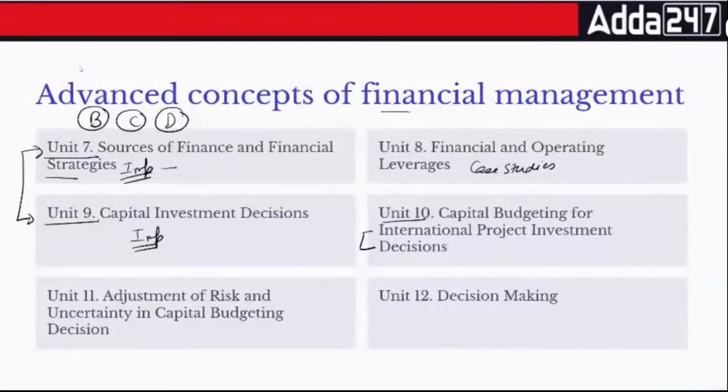Okay? Then comes unit number 11, which is talking about adjustment of risk and uncertainty in capital budgeting decision. This talks about risk and uncertainty. Everything that we do in the business is subjected to deviations. So we'll be covering it that way. And the next part is unit number 12, decision making. Overall, the most important chapter still stays this because this chapter is derived from unit number 9. And these are connected with unit number 9.